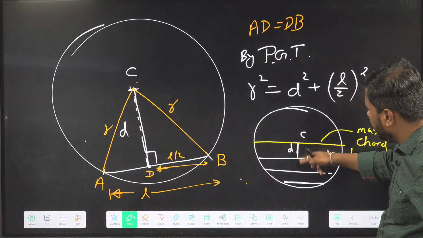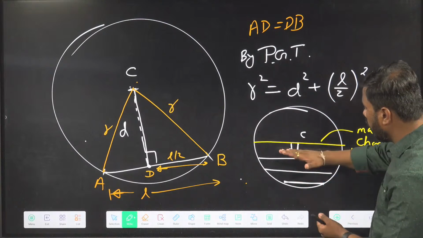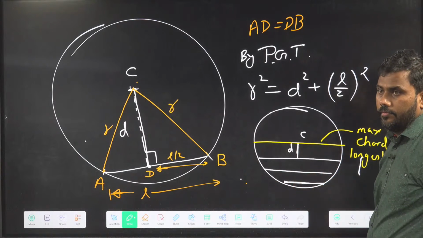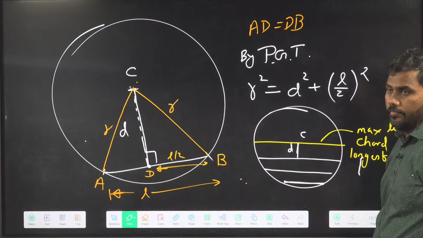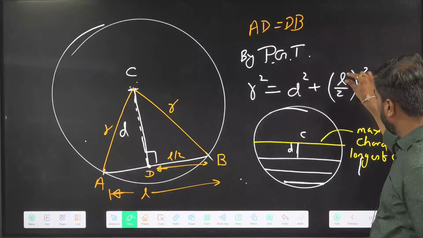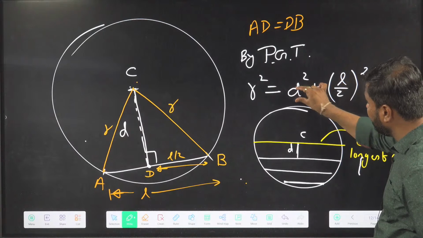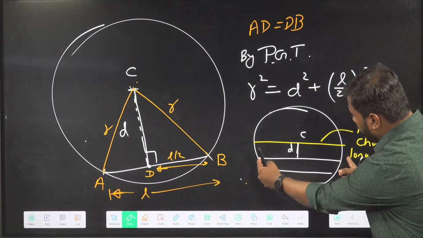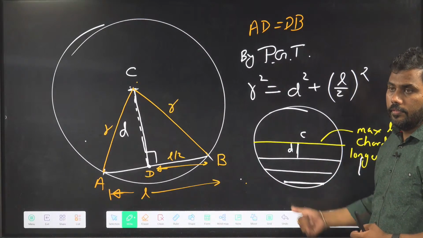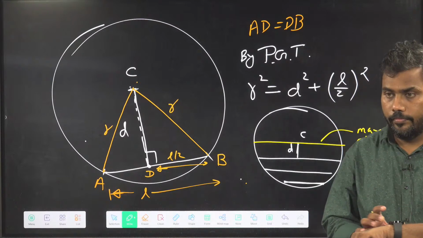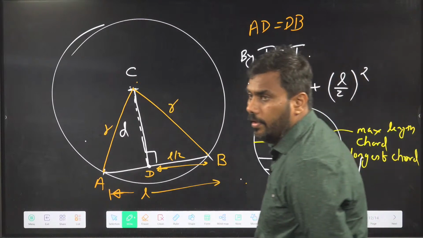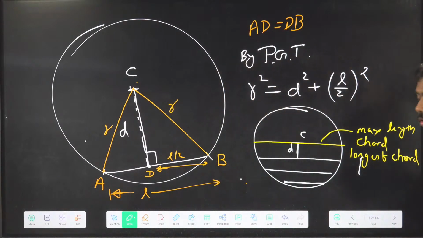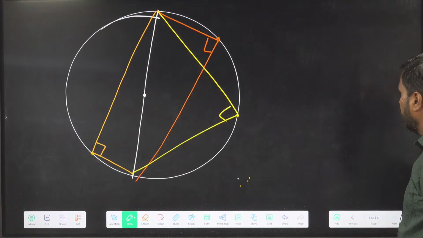So you can change the distance from the center. You can draw the chord farther and farther from the center. If you are going away from the center, the length of the chord reduces. I was saying that the length of the chord reduces if you increase the distance d from the center of the circle. If you go away from the center, these chords get shorter and shorter in length. Is this clear? Ramya? Okay, yeah, very good.